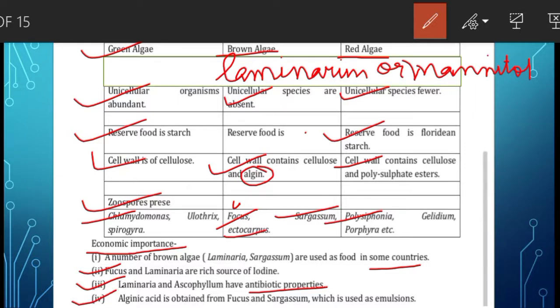And the fourth one is alginic acid, obtained from Fucus and Sargassum and used as an emulsifier. Emulsion means a stable suspension of small droplets of one liquid in another with which it is not mixable, or immiscible.